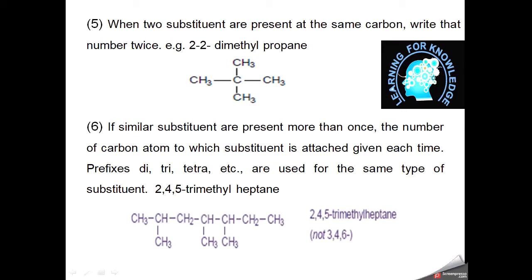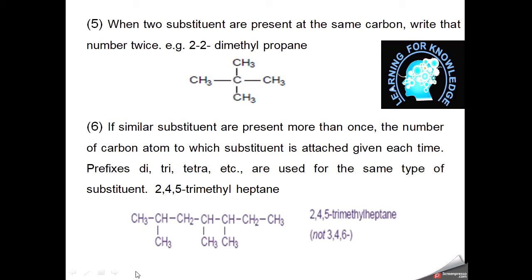Now we come toward the 6th point. So what is 6? If similar substituents are present more than once, the number of the carbon atom to which the substituents attach is given each time. For example, in the above example, since both similar substituents are present at the same position, we gave the name 2,2-dimethyl.